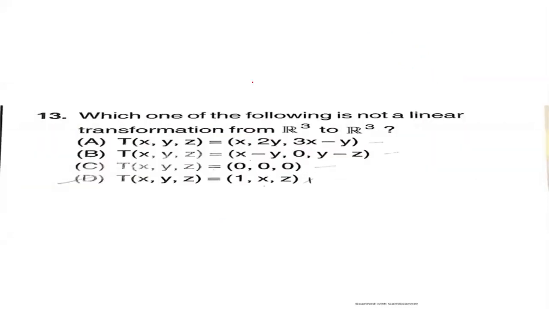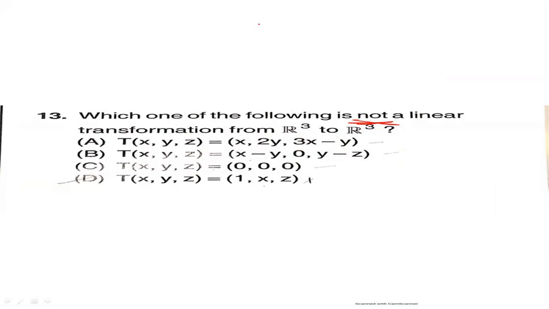Which one of the following is not a linear transformation from R cube to R cube? They are asking for the one that is not a linear transformation.